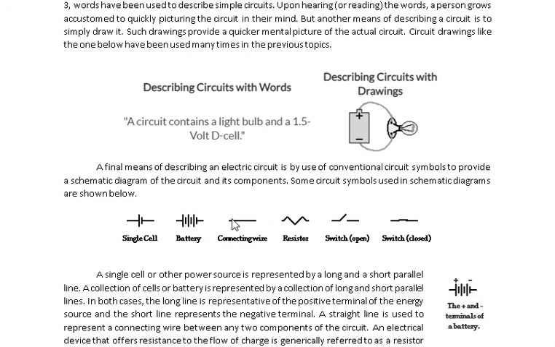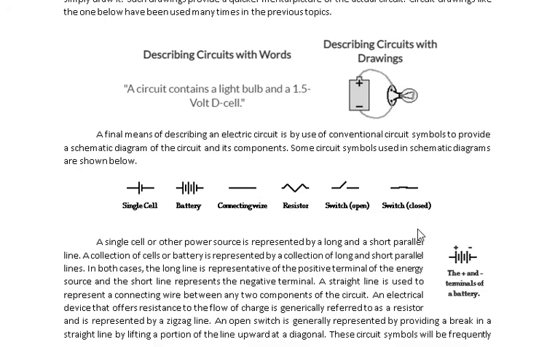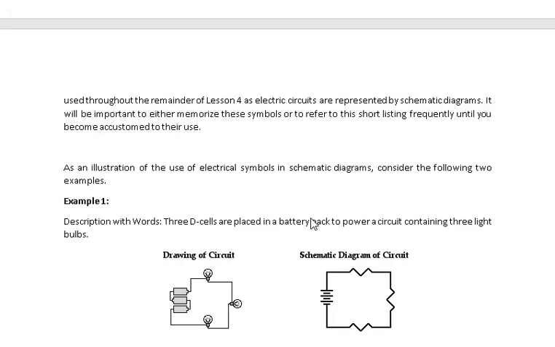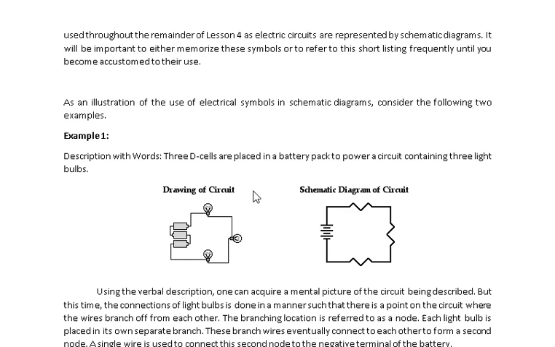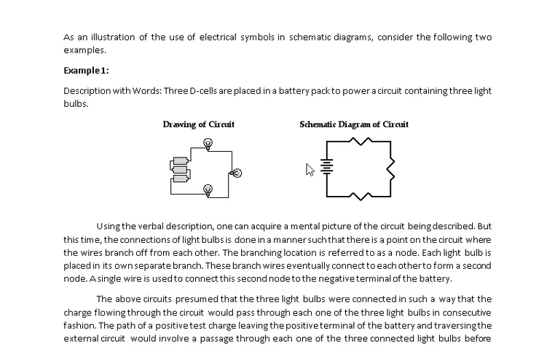And for connecting wire we have this one, and then for resistors this one, then for switch is this one. Okay, switch that is open is this one, and switch closed is this one. Okay, so we have here an example. So drawing the circuit, meron tayong battery, meron tayong LED. For us to have the schematic diagram of that one, we have to represent this one by this symbol, then this resistance here is this one.